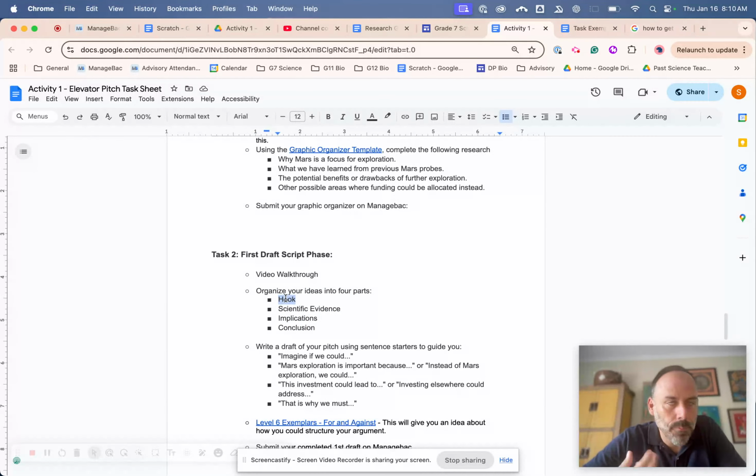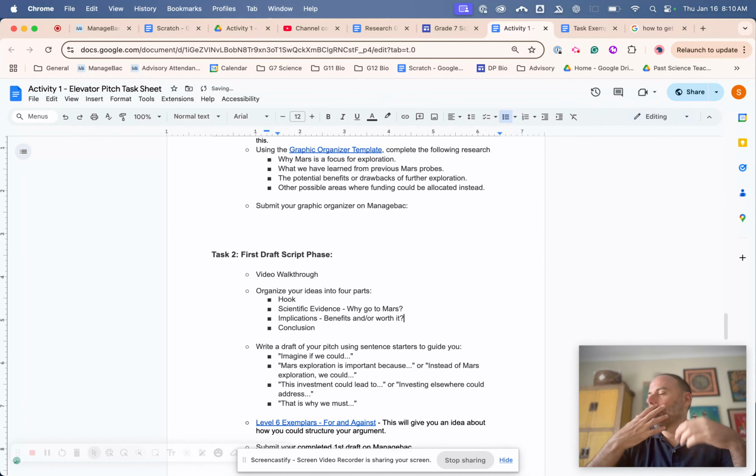So some kind of hook, something to draw the reader in. Scientific evidence. So what is the benefit? This is, why go to Mars, right? What's the importance? The implications, right? So benefits and perhaps limitations, or looking at benefits and or if it's worth it, right? Is it worth it? Could the money be spent somewhere else? And then your conclusion, right? So what do you think? Is this a worthwhile endeavor? Okay?